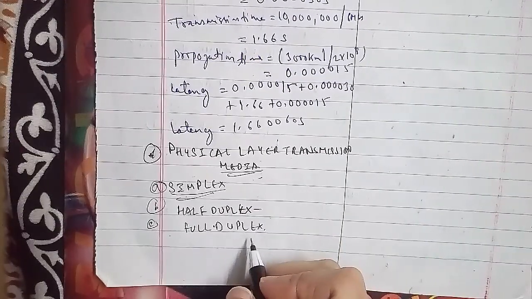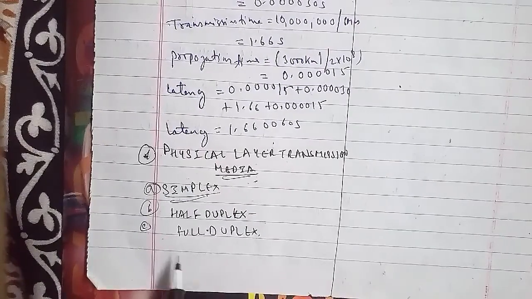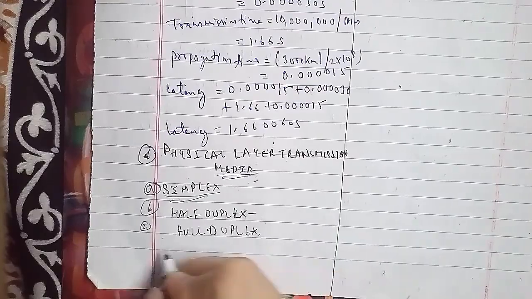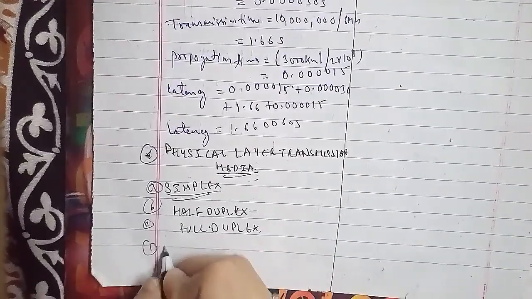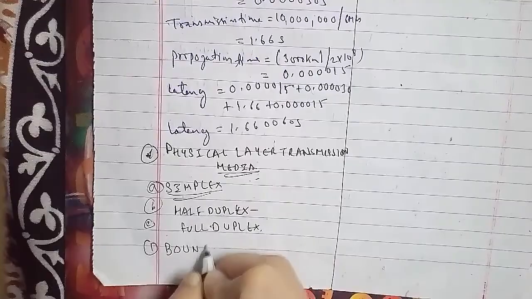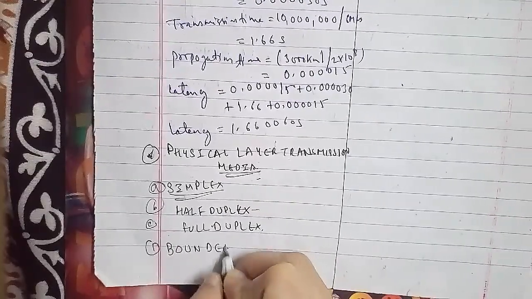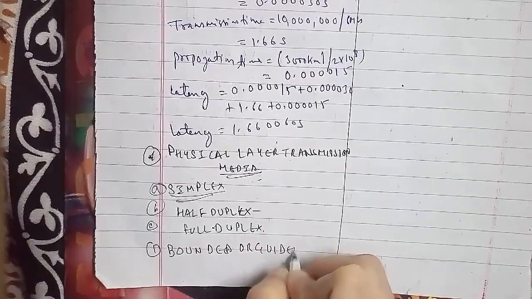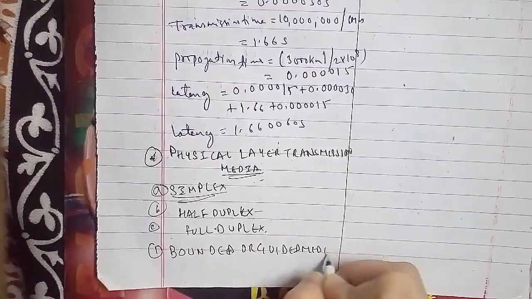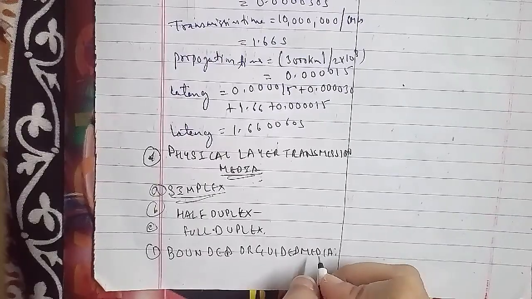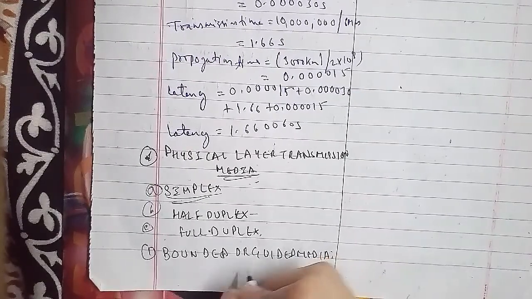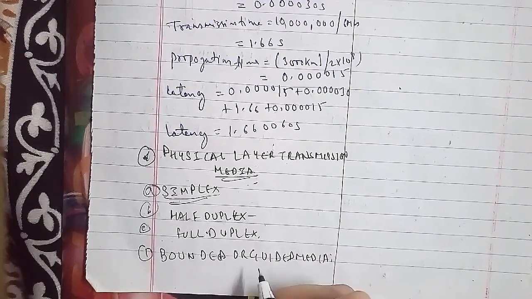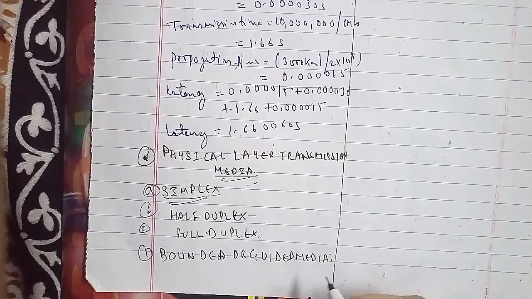Now talk about the transmission medium, which can be mainly classified into two types. The first is bounded, or we can say guided media. The bounded media, depending on the type of transmission medium used, can be further classified into three types. The first type is twisted pair.